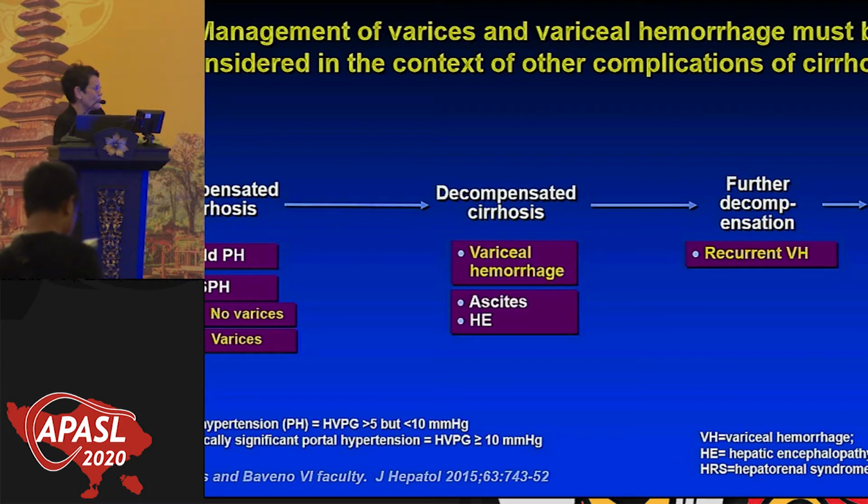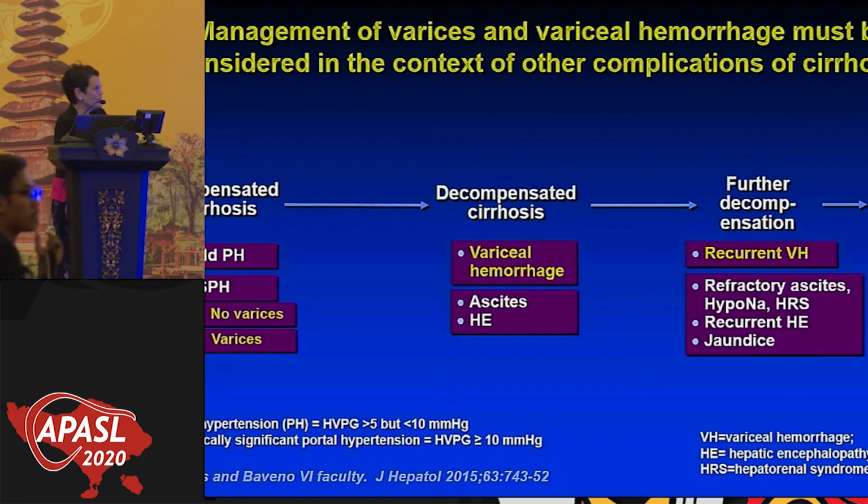So when we think of a patient with variceal hemorrhage, we have to think of whether the patient has other decompensating events. In the first decompensated stage, the patient not only has bled once, but now has a recurrent variceal hemorrhage. But again, this has to be taken in the context of other further decompensating events like refractory ascites, hyponatremia, hepatorenal syndrome, recurrent encephalopathy, and jaundice. So these are all the further decompensated. Always, when you think of a patient with variceal hemorrhage, think about whether the other complications are present, because this is going to clearly impinge on the survival of the patients.